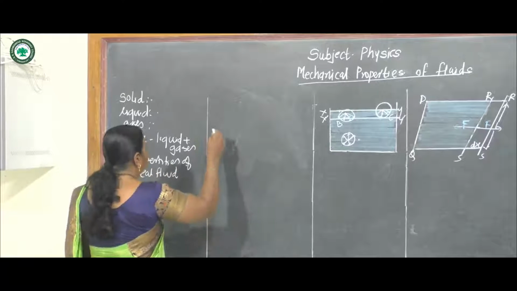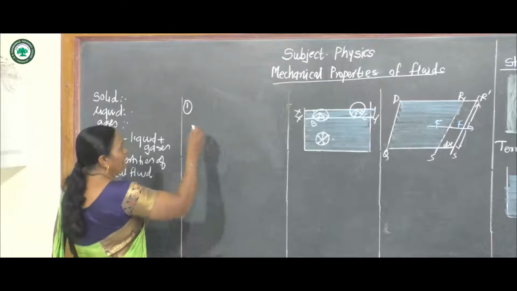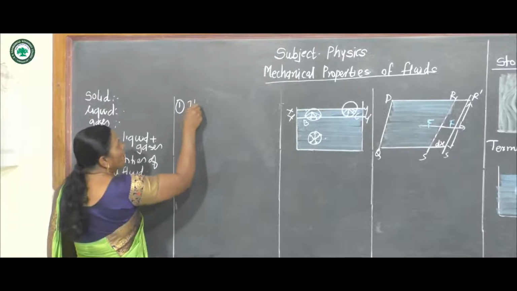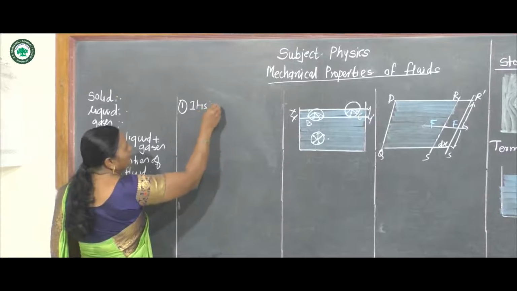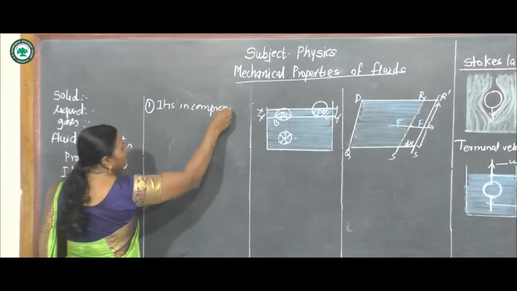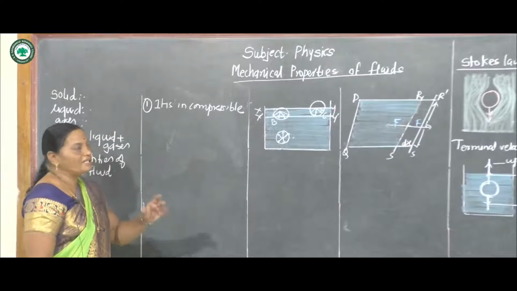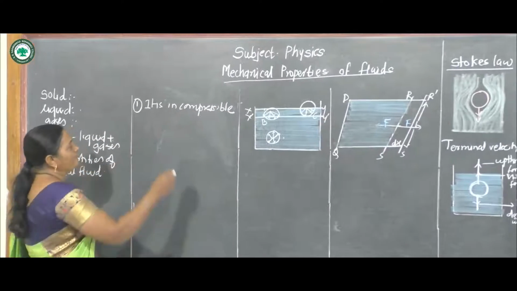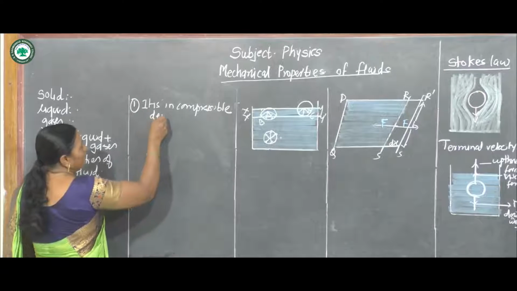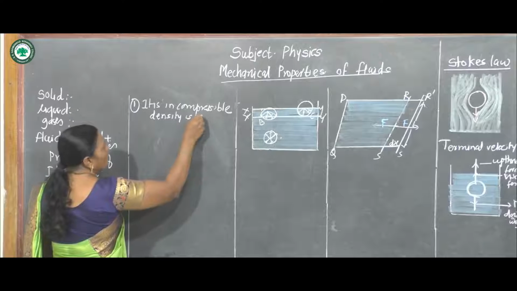The first property of an ideal fluid is that it is incompressible. Incompressible means it is not compressible, the density is constant.